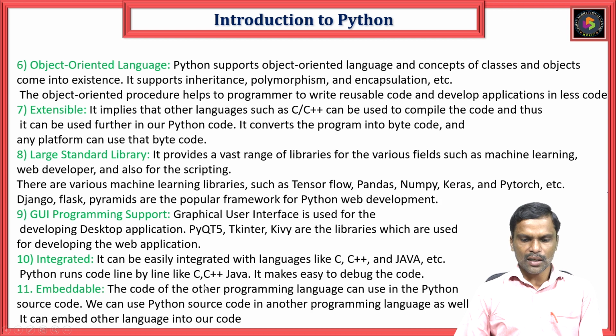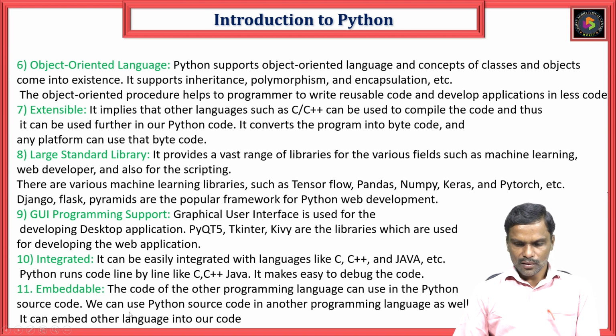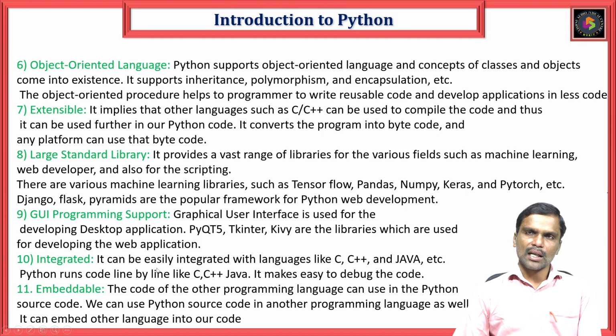Integrated. It can also be integrated like C, Java, etc. The Python code can run like C, Java, C++. It makes it easy to debug the code. It is also easily integrated with other languages like C, C++, Java. Embeddable. The code of other programming languages can be used in the Python source code. So this is called embeddable in other languages.